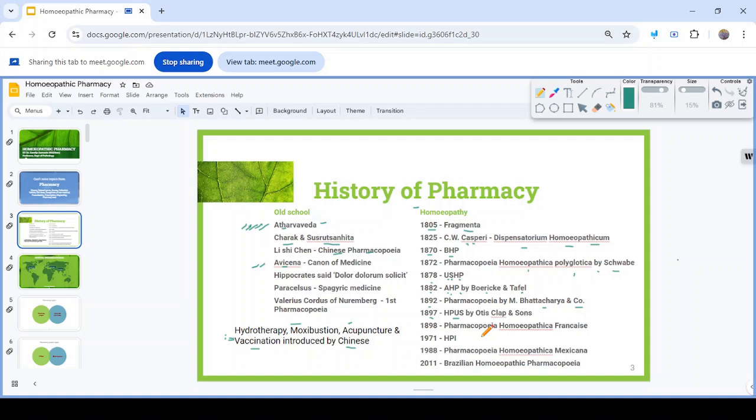Next, 1898 Pharmacopoeia Homeopathica Francais, the first French homeopathic pharmacopoeia, 1898. Then the Homeopathic Pharmacopoeia of India, the official homeopathic pharmacopoeia of India, 1971. Then 1988 Pharmacopoeia Homeopathica Mexicana, the first Mexican homeopathic pharmacopoeia. Next, 2011 Brazilian homeopathic pharmacopoeia, the first Brazilian homeopathic pharmacopoeia, 2011.